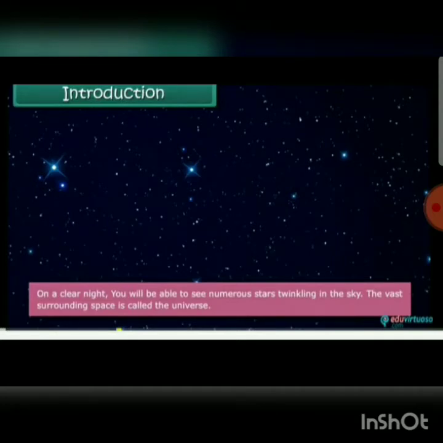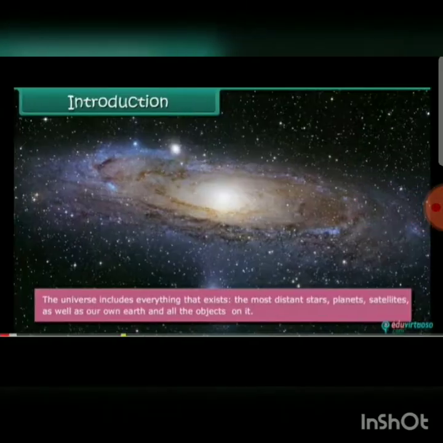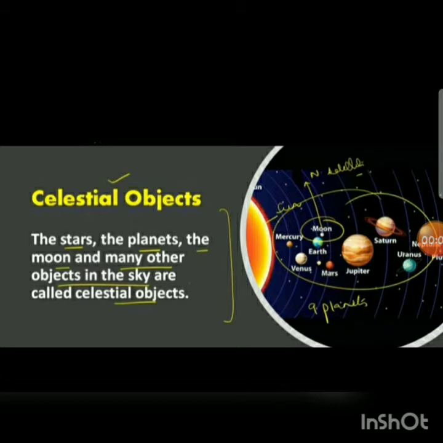On a clear night, you will be able to see numerous stars twinkling in the sky. The vast surrounding space is called the universe. So, what is the universe? The surrounding space in the sky where you can see the numerous twinkling stars. That is known as the universe. The universe includes everything that exists, the most distant stars, planets, satellites, as well as our own Earth and all the objects on it.